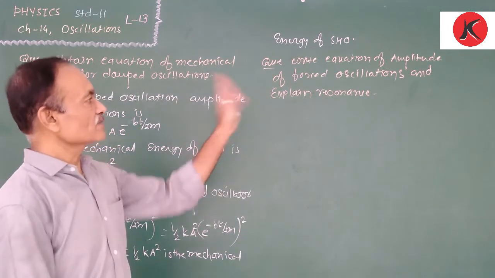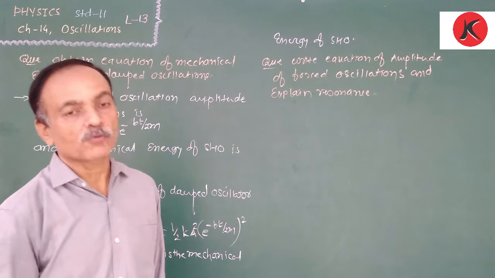We already discussed forced oscillation. What is the amplitude of oscillation?